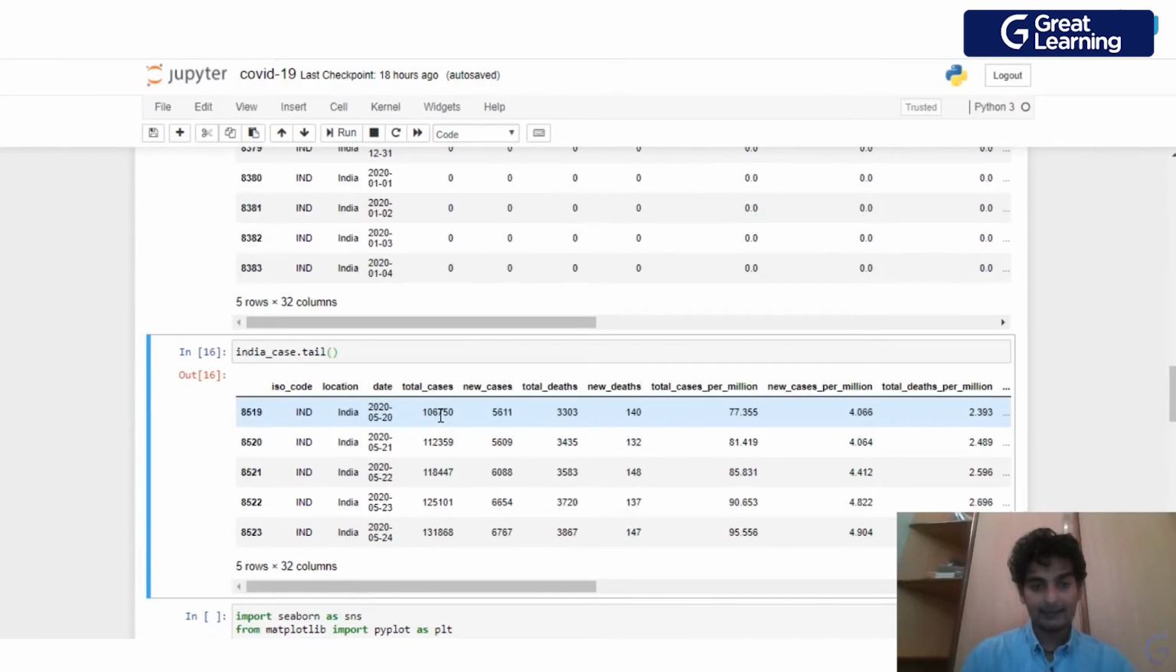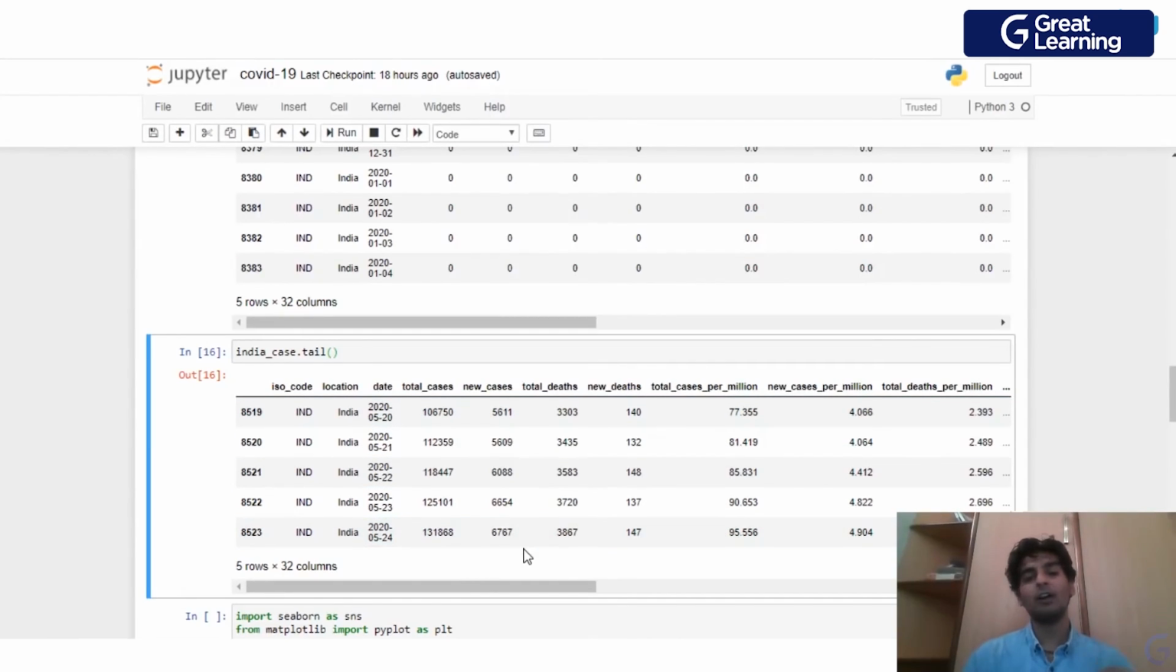This is actually 1,06,750. And as you see, these cases are exponentially increasing, right? Just in a span of 5 days over here, on 20th May, we had the number of cases to be 1,06,750, and on 24th of May, the number of cases increased to 1,31,868.